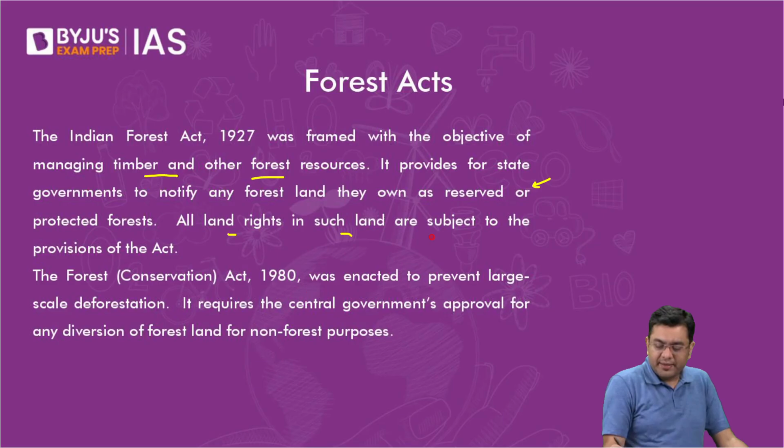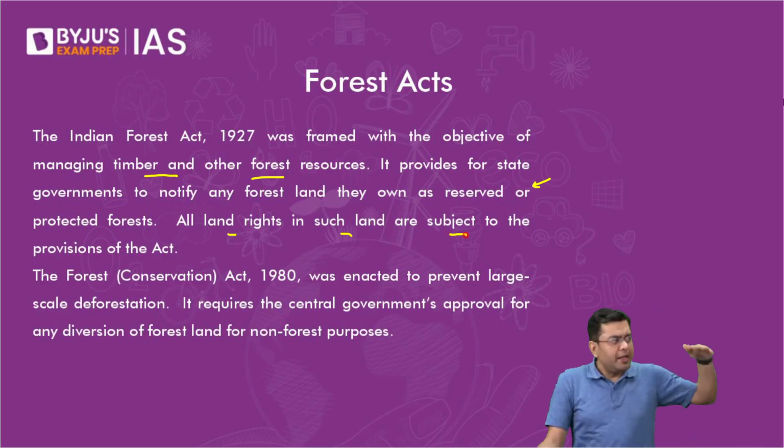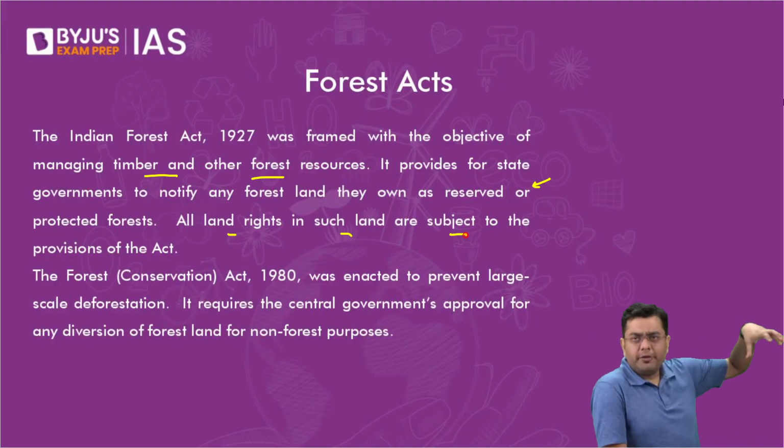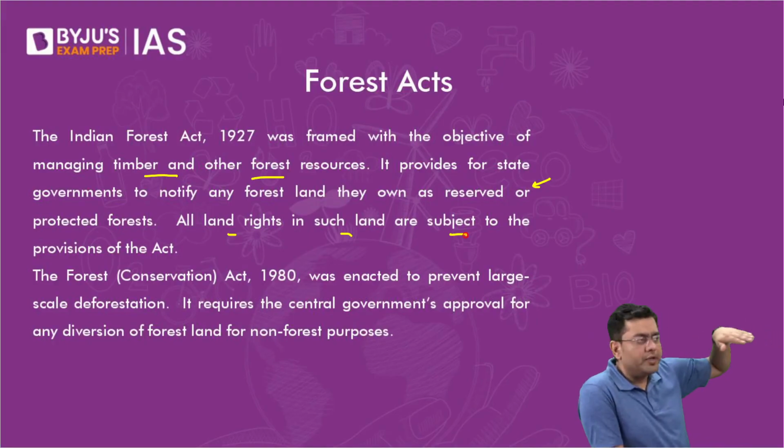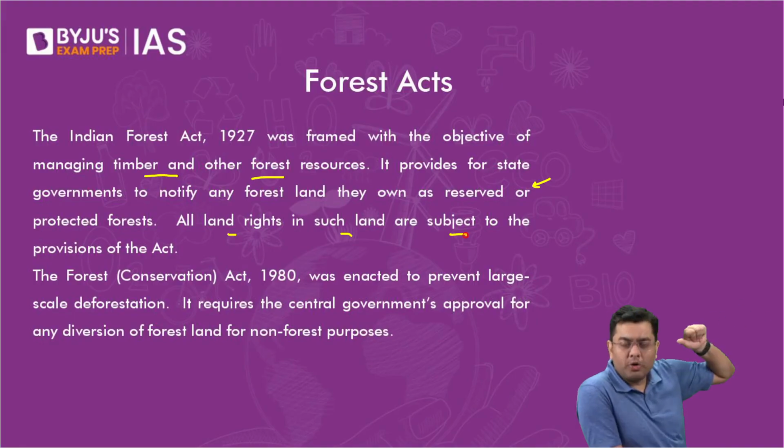All the rights in such a land are subject to the provisions. If you have a reserved forest, entry is prohibited. If you have a reserved forest, then certain kinds of activities cannot be allowed. For example, mining cannot be allowed. For example, geological exploration in those areas cannot be allowed. So those were a few of the details of the 1927 Act. Now, this is just to tell you the brief basic background of that.